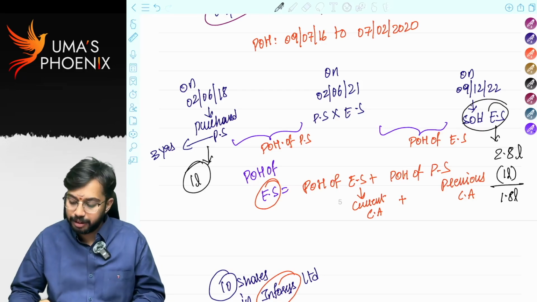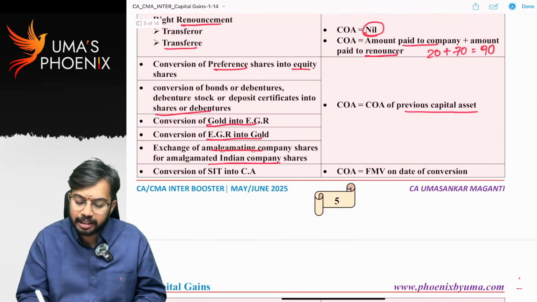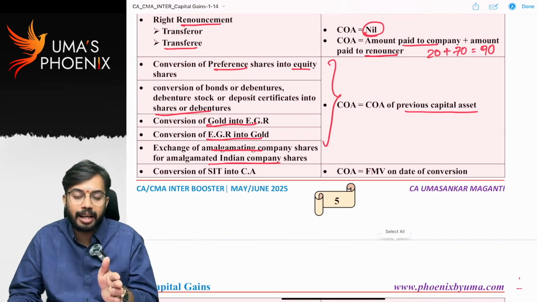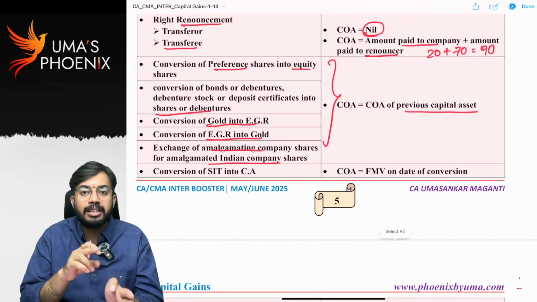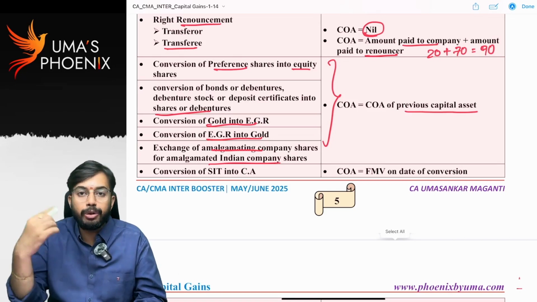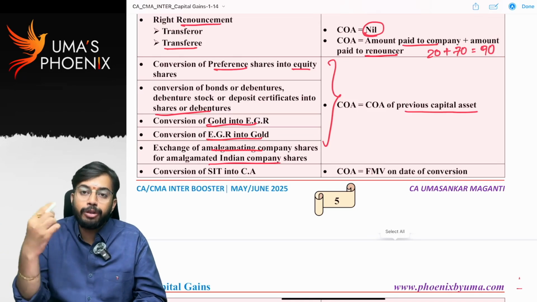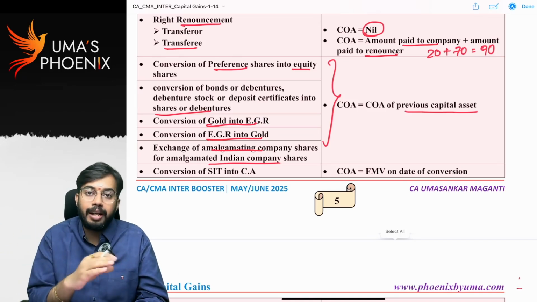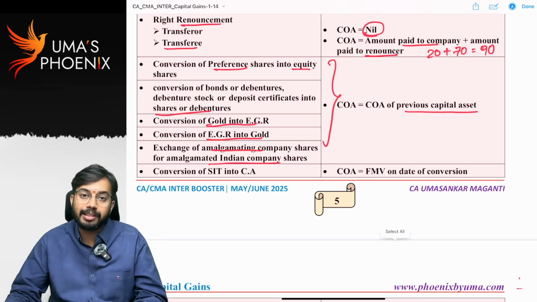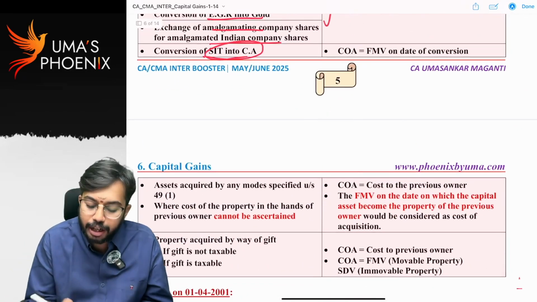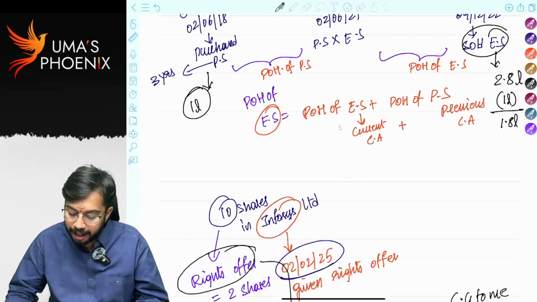Is it clear? Good. So in all these 5 cases, actually initially you are purchasing one capital asset. Later on that capital asset is getting converted into new capital asset and you are selling new capital asset. So on sale of new capital asset, cost of acquisition is equal to cost of old capital asset or cost of previous capital asset. Conversion of stock in trade into capital asset. See, I gave example.